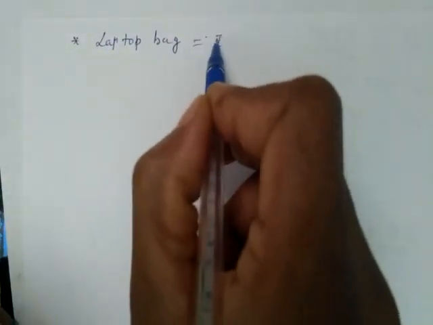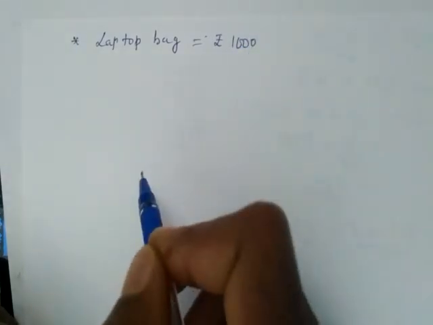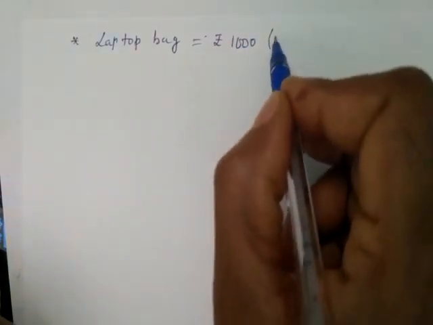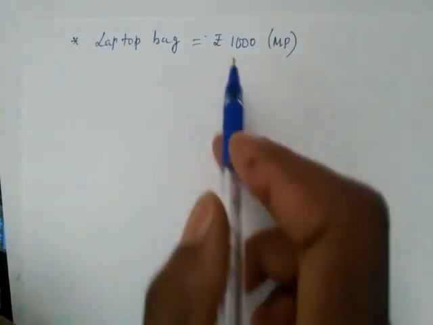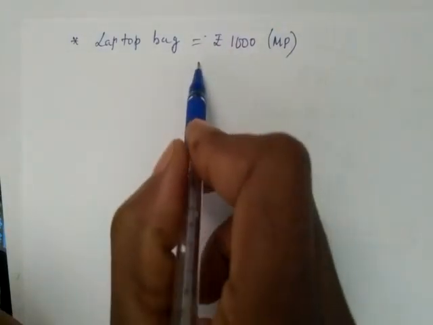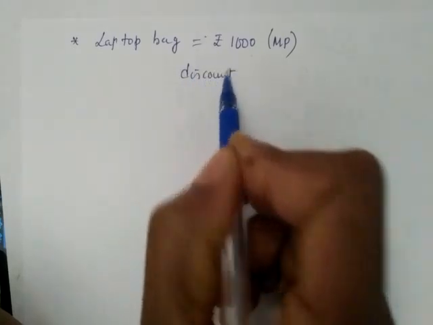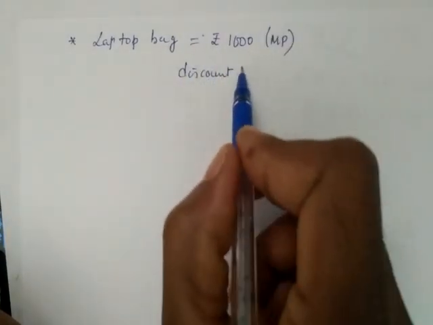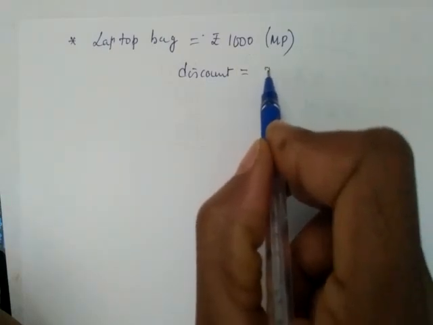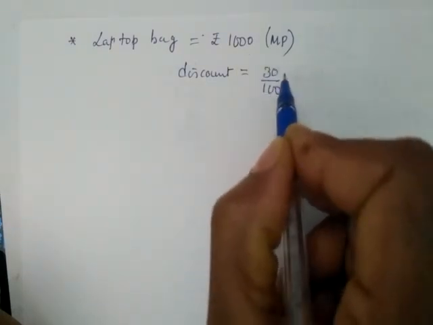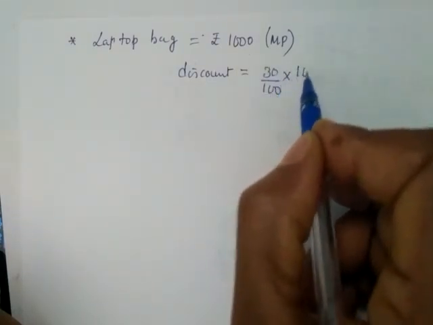So what is the rate of the laptop bag? 1000 rupees. 1000 rupees is the laptop bag. So the market price is 1000 rupees. But on the laptop bag they are giving discount. So therefore we will find out the discount first. Don't go for GST. First complete the discount. How much discount are they giving? 30%. 30% means 30 by 100 of 1000.